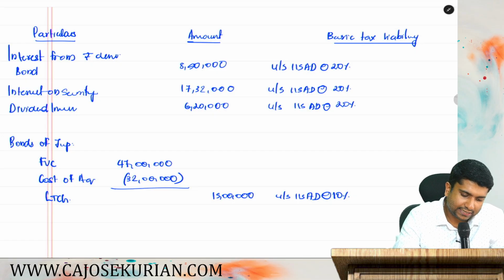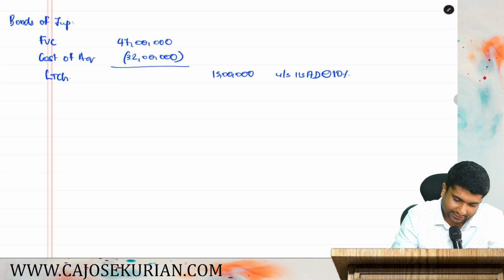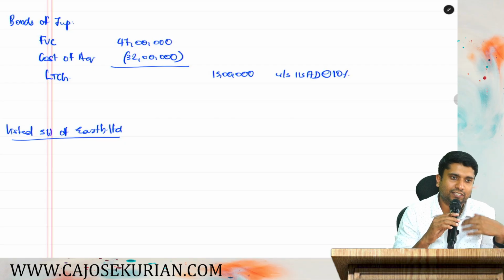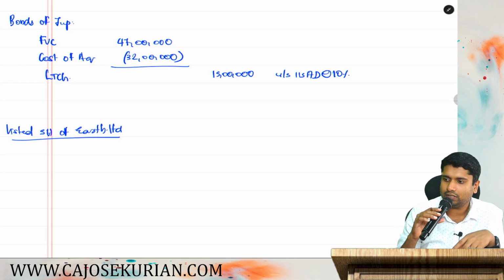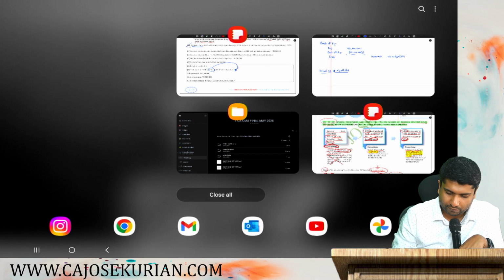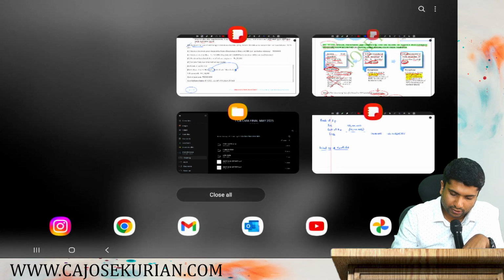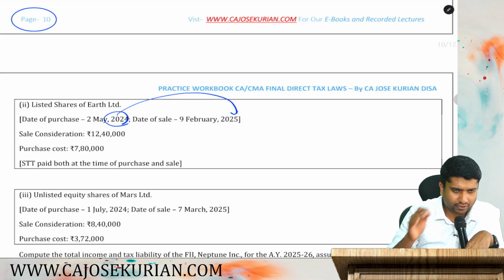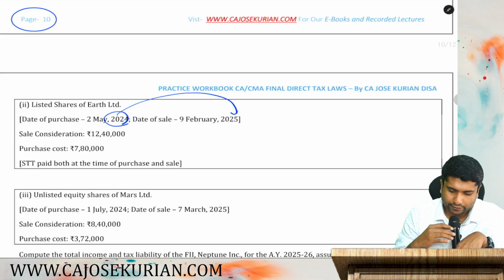Now, moving on to the next item. What is the next item? Listed share of Earth. Next item is listed share of Earth Limited, not private limited. That simply means if it is long, under 112A, if it is short, under 111A. Let's check whether it is long or short. It is short only, because they have purchased it in the year 2024 and they sold it in the year 2025. That is within that financial year itself.